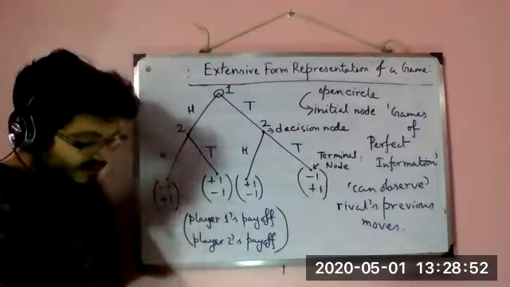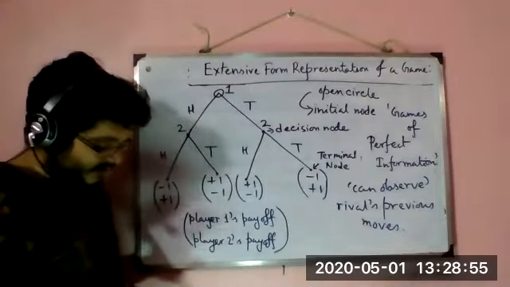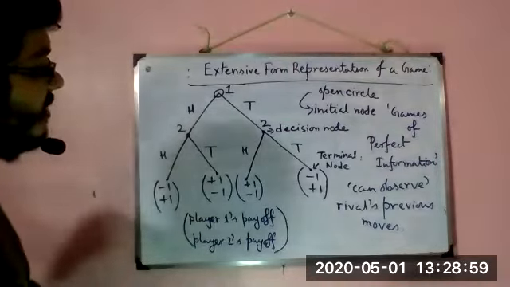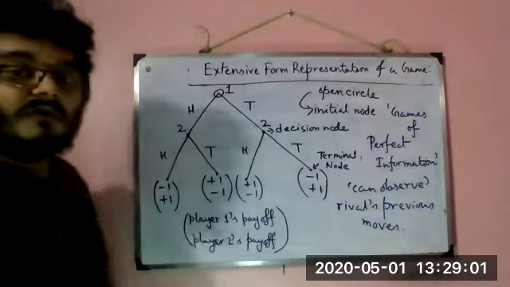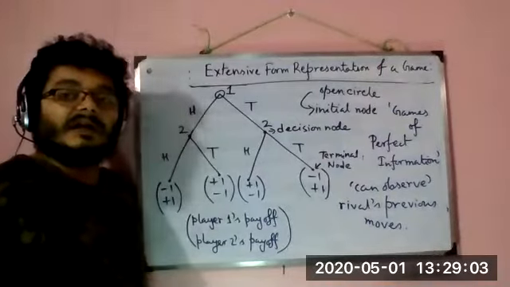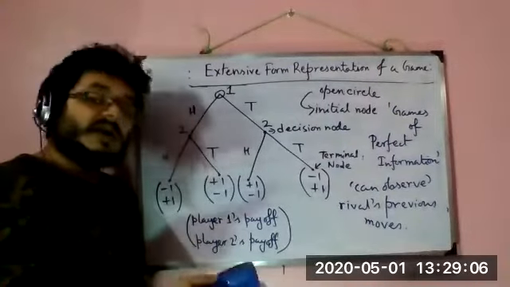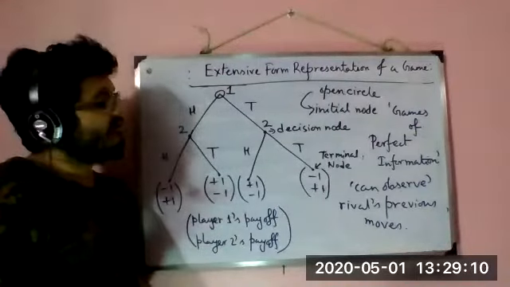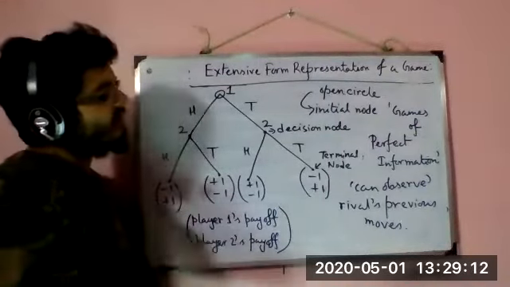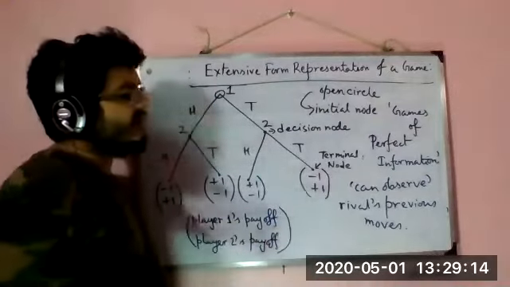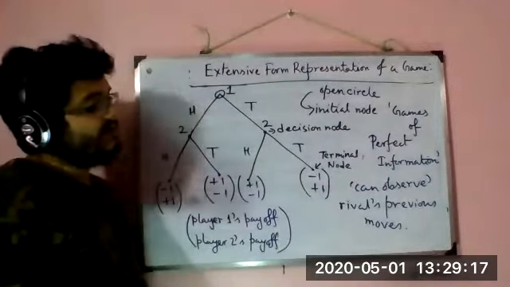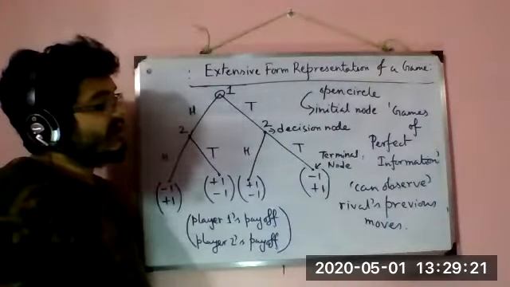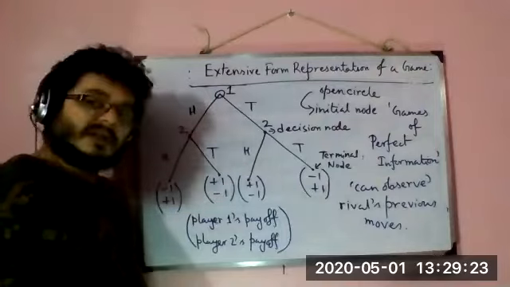Okay. So let's look at a game of imperfect information. And before going into that, we must talk about how we segregate a game of perfect information and a game of imperfect information. Obviously, you will say that we know a game of perfect information is where you can observe the rival's previous move, and then by definition, imperfect information signifies where I cannot observe the rival's previous moves.